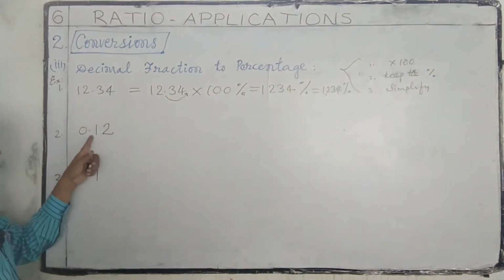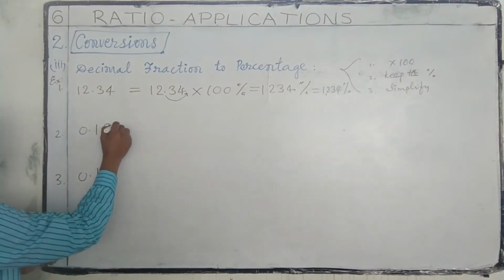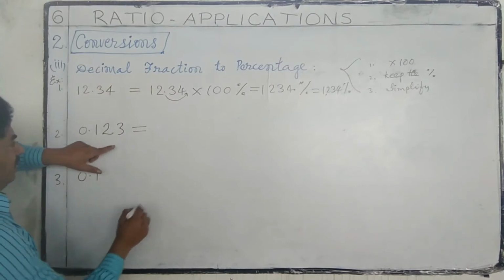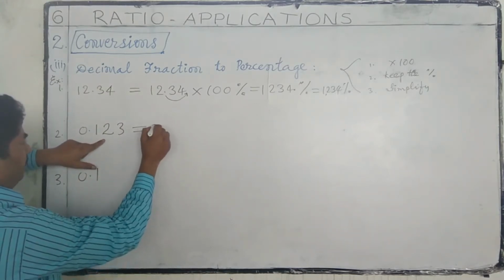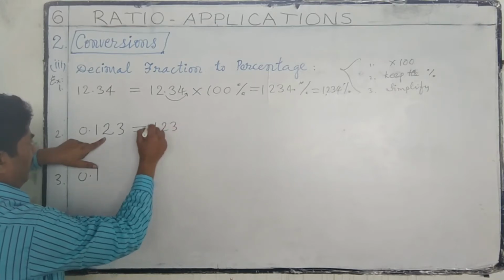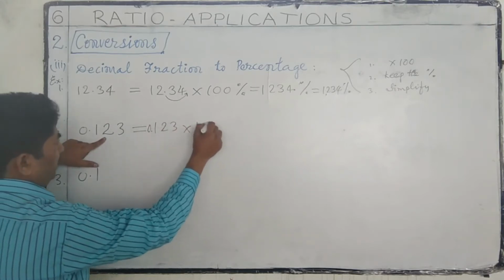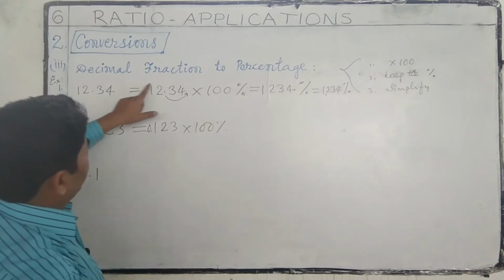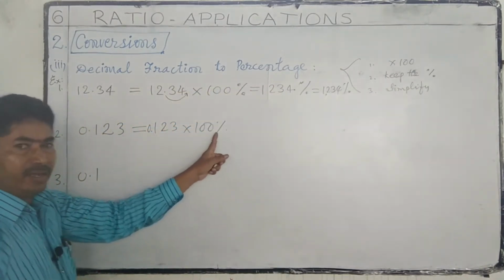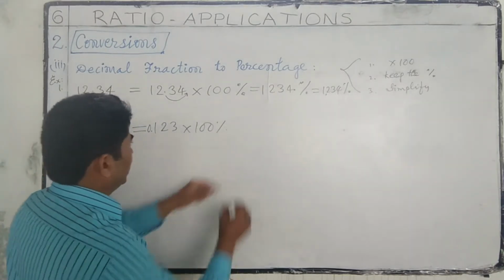Next, 0.123. To convert a decimal fraction to percentage, multiply with 100 and keep the percentage sign, then simplify.